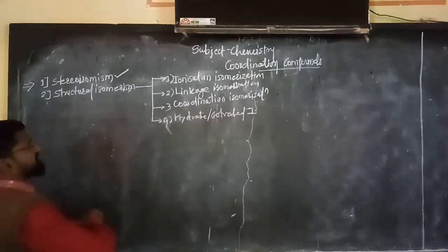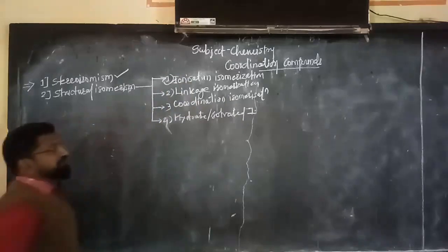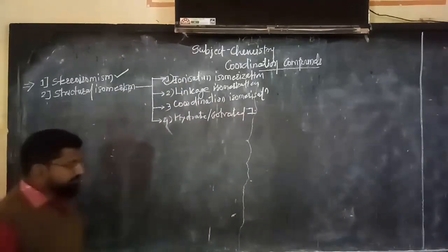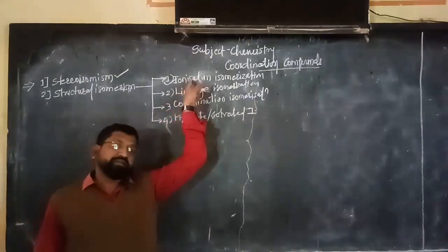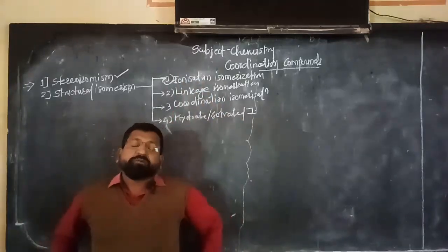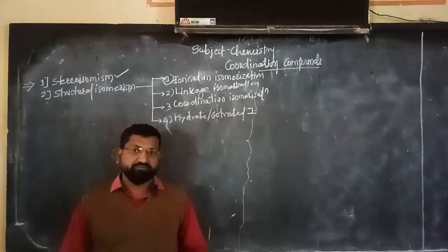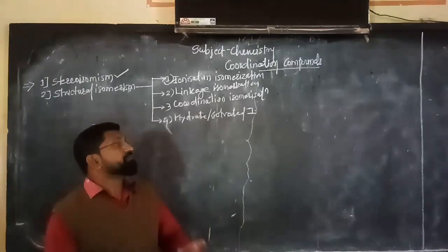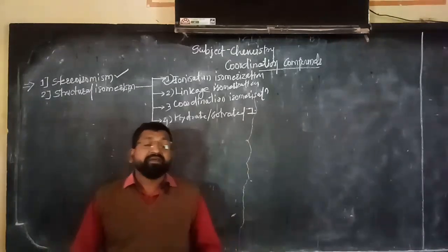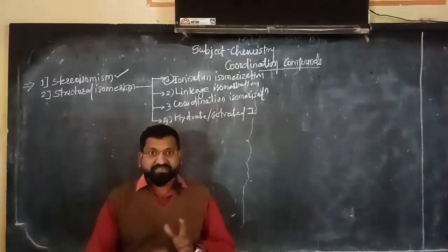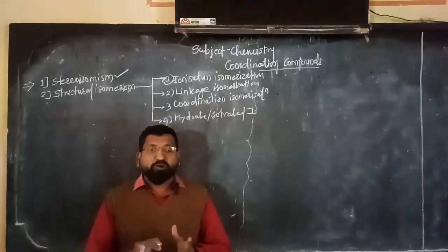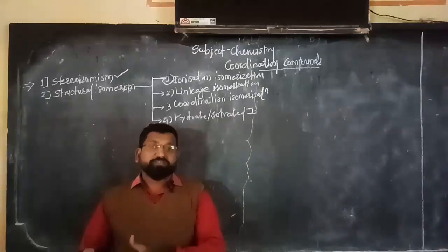So let us start from the first one, ionization isomerization. What is meant by ionization isomerization? This is the phenomenon of isomerization that occurs in metal complexes where there is an exchange of ligands between the inner sphere and outer sphere.